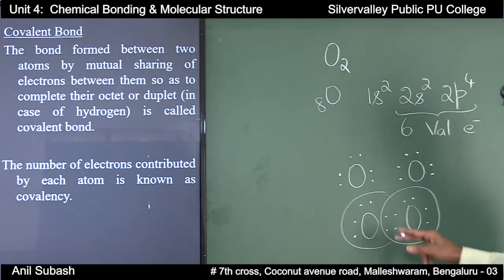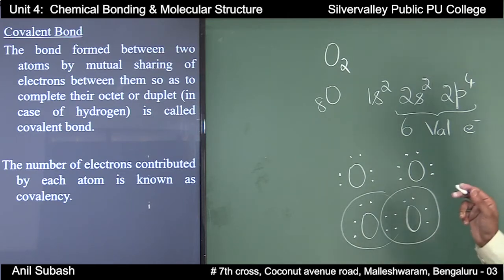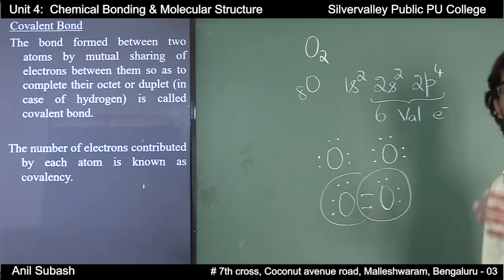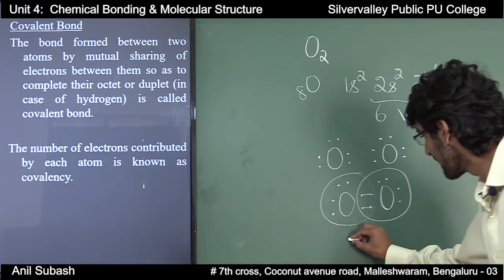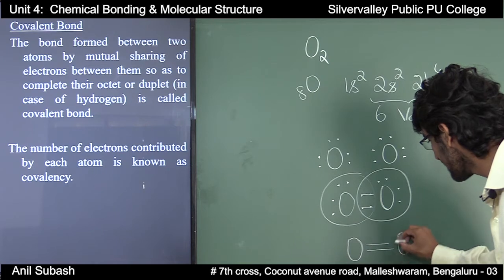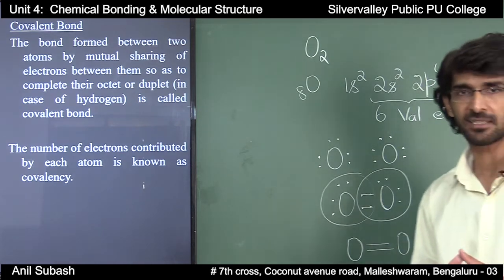That is, each oxygen atom will have 8 electrons in its valence shell, and since 2 pairs of electrons are shared between these 2 oxygen atoms, there exists a double bond between them.